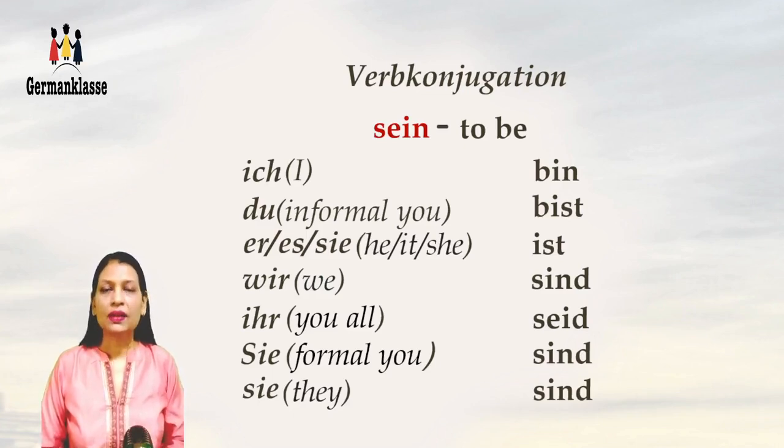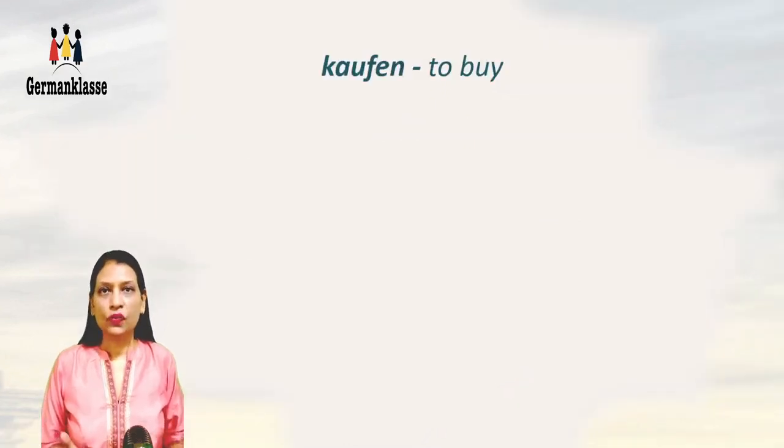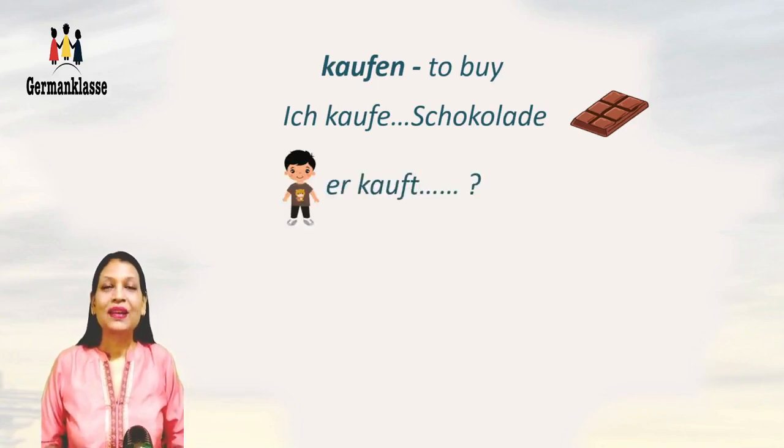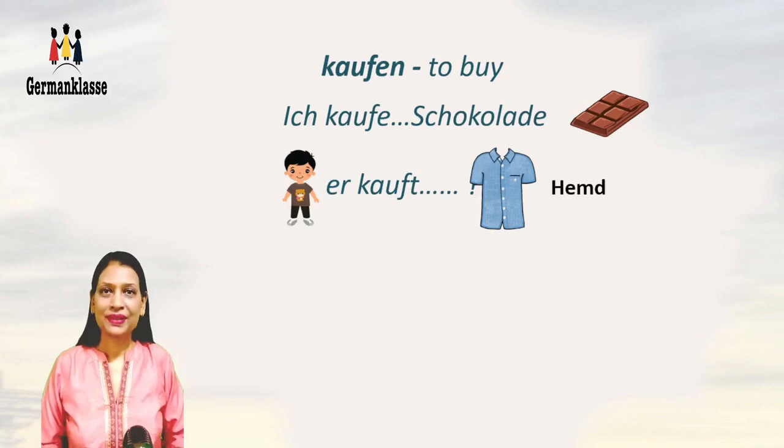Now let's try and make some sentences with the verb conjugation. Let's take a new verb, kaufen. Kaufen is to buy. And what can we buy? Ich kaufe Schokolade. I buy chocolate. Or he. Er kauft. Was kauft er? Er kauft Hemd.